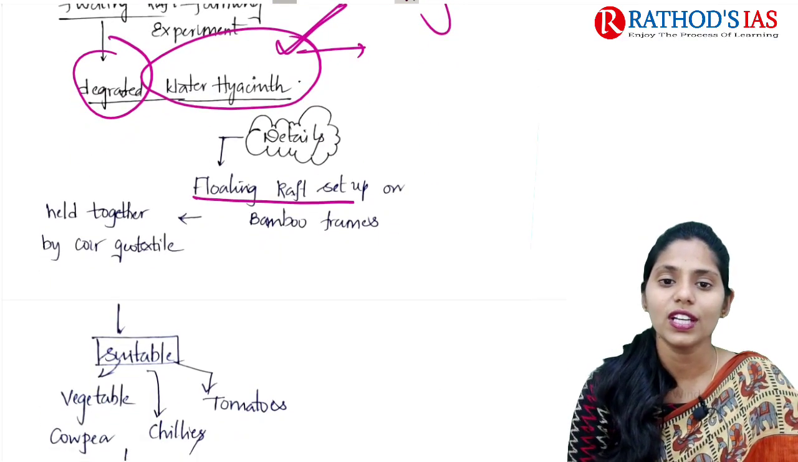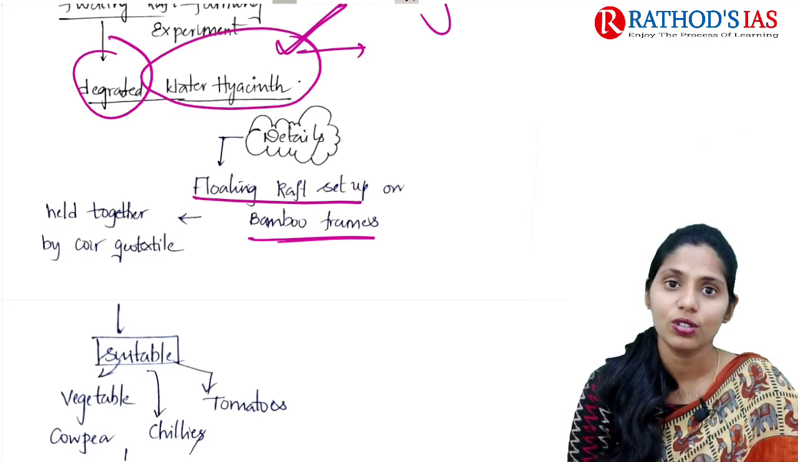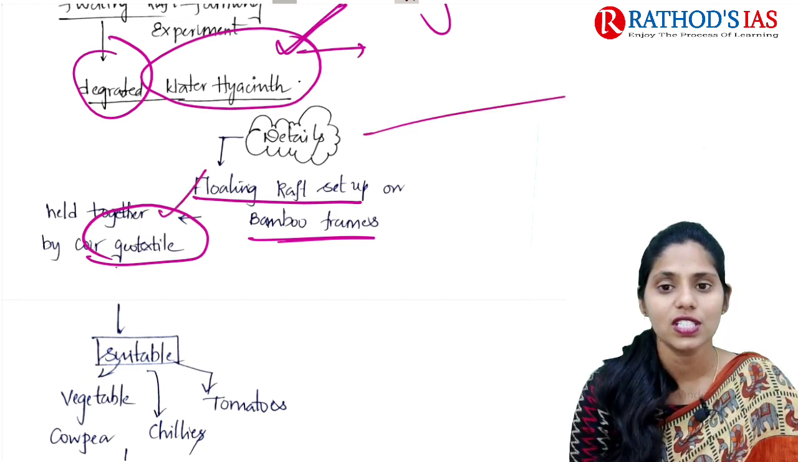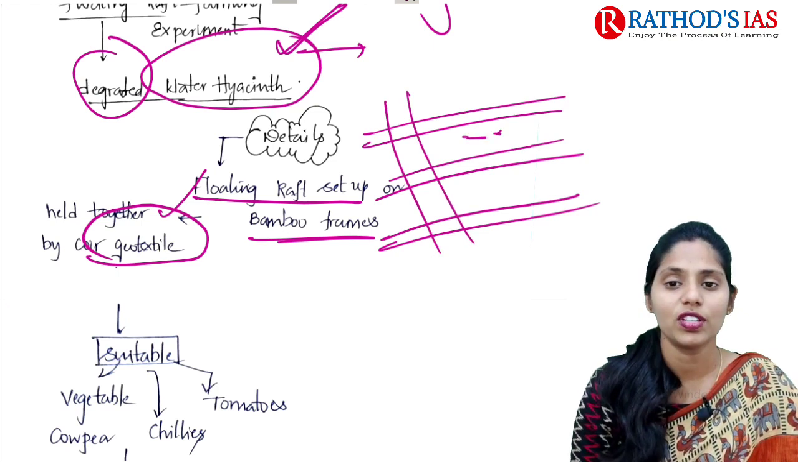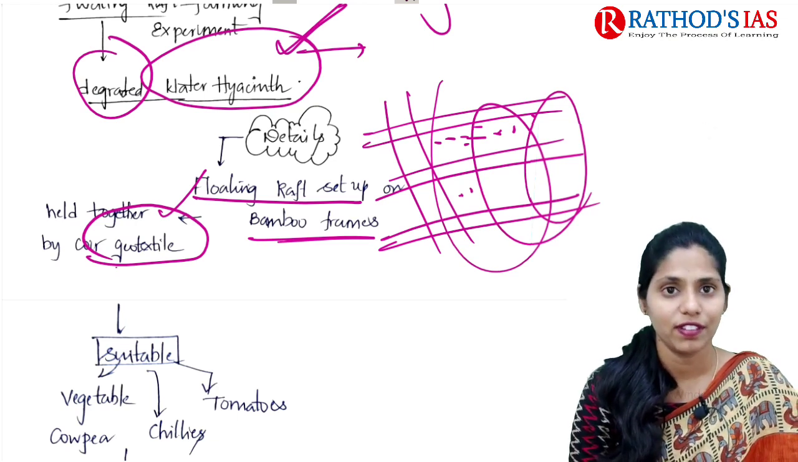So here this floating raft is mainly set up on bamboo frames. They are mainly held together by coir geotile. Okay, so first they will make a bamboo frame, and on this they will place the water hyacinth, and they will also use coir geotile that will help for fixing it there.